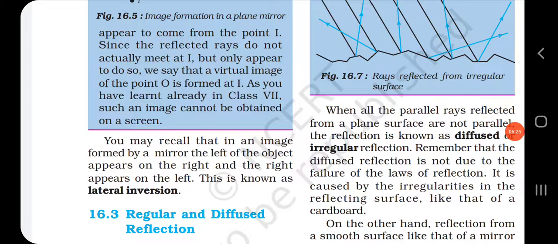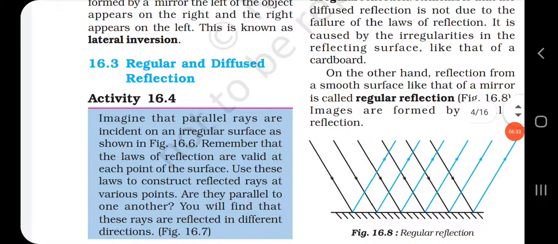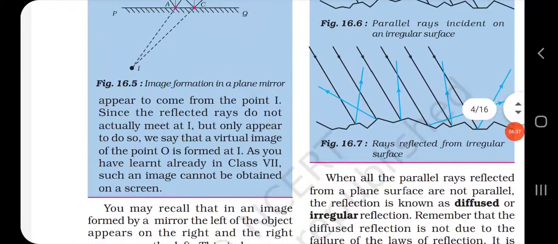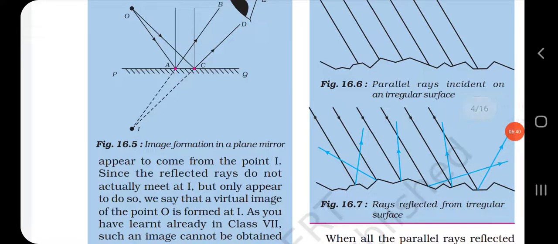Understood? You can see the figure here. Figure number 8 shows a regular reflection. But in irregular reflection, the reflected rays will not be parallel to each other. Figure number 7 shows irregular reflection. Understood? So these are the differences between a regular and a diffused reflection.